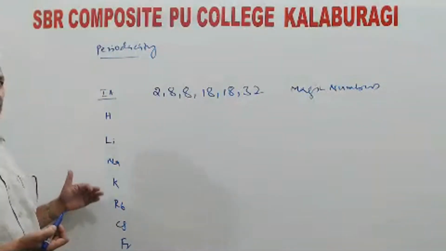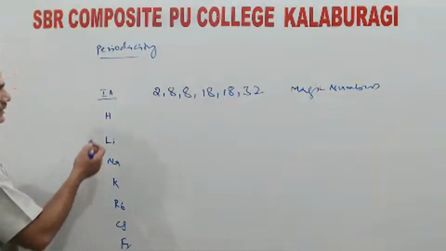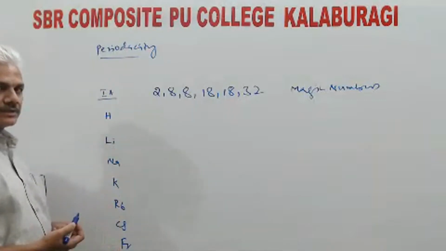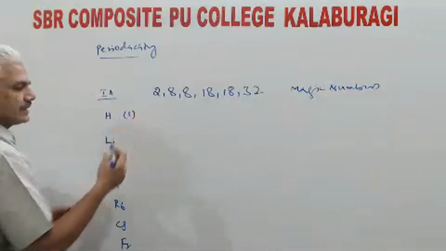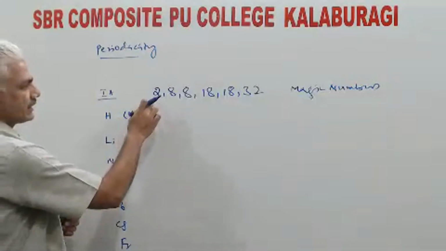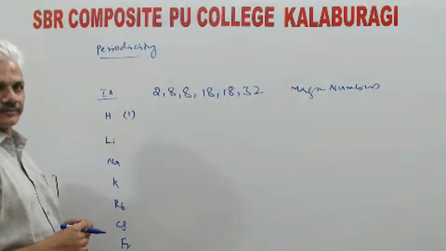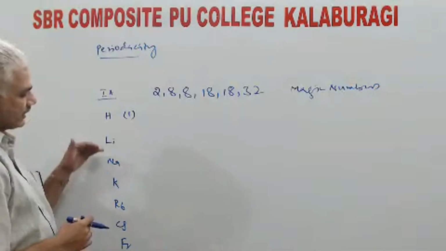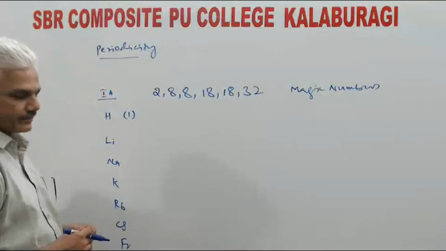Just in a sequence order, they keep on flowing as it is. Say, for example, you want to know the atomic numbers of these elements. Just remember the atomic number of the first element of any group. To that, keep on adding these magic numbers in a sequential order. It will give you the atomic numbers of the rest of the elements in the periodic table.